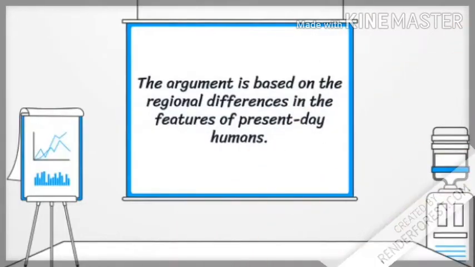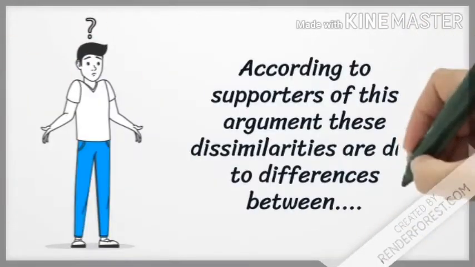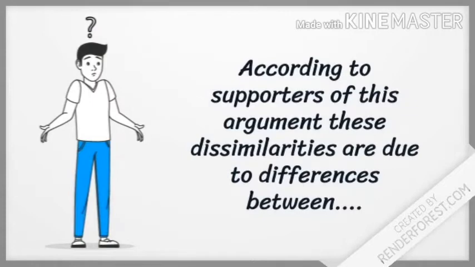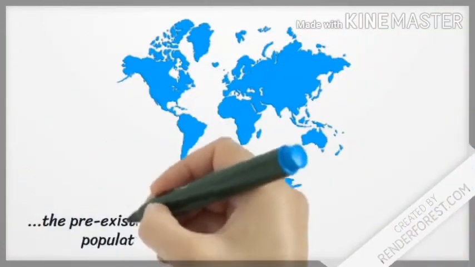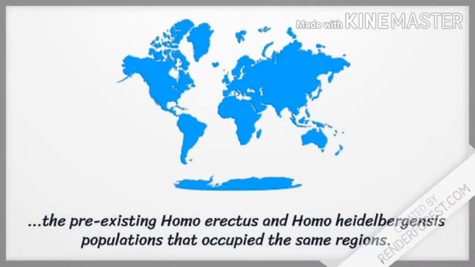The argument is based on the regional differences in the features of present-day humans. According to supporters of this argument, these dissimilarities are due to differences between the pre-existing Homo erectus and Homo heidelbergensis populations that occupied the same regions.